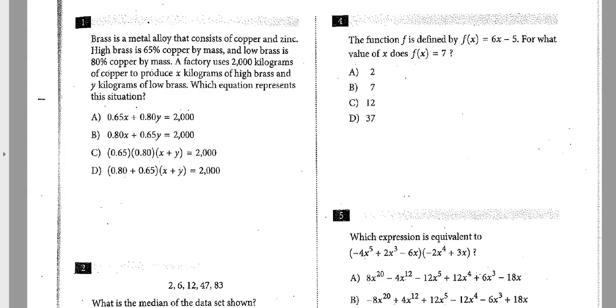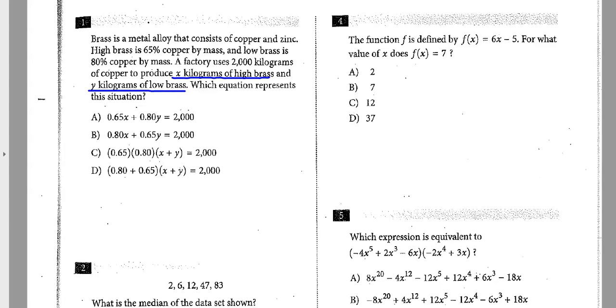So here we go. Brass is a metal alloy that consists of copper and zinc, 65% copper, 80% copper by mass. A factory uses 2,000 kilograms. Which equation represents this? If X is the X kilograms of high brass, that's one thing we need to keep track of, and Y kilograms is the low brass.